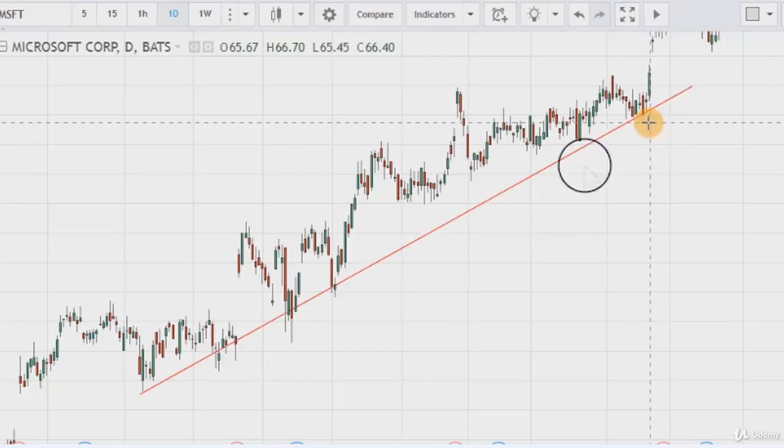This is the trend line, and as the stock is in an uptrend, this is the uptrend line. So when we are initiating our buying position at this time, when prices cross above this trend line, we can initiate our buying position and our stop loss will be at the low of this candle. In this case, our stop loss will be at the low of this green candle.